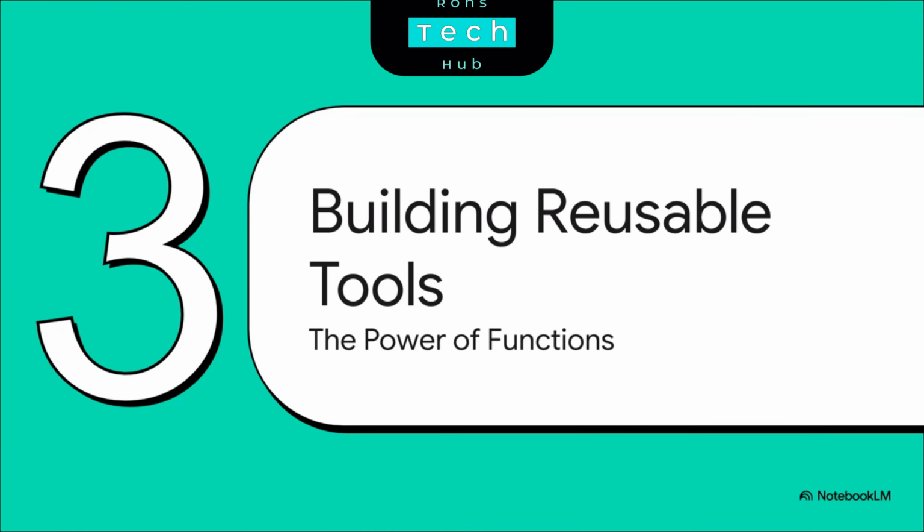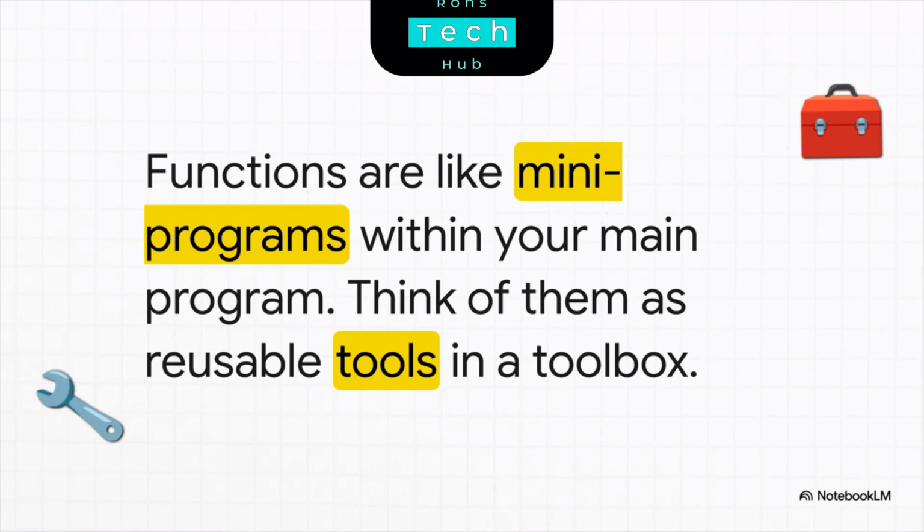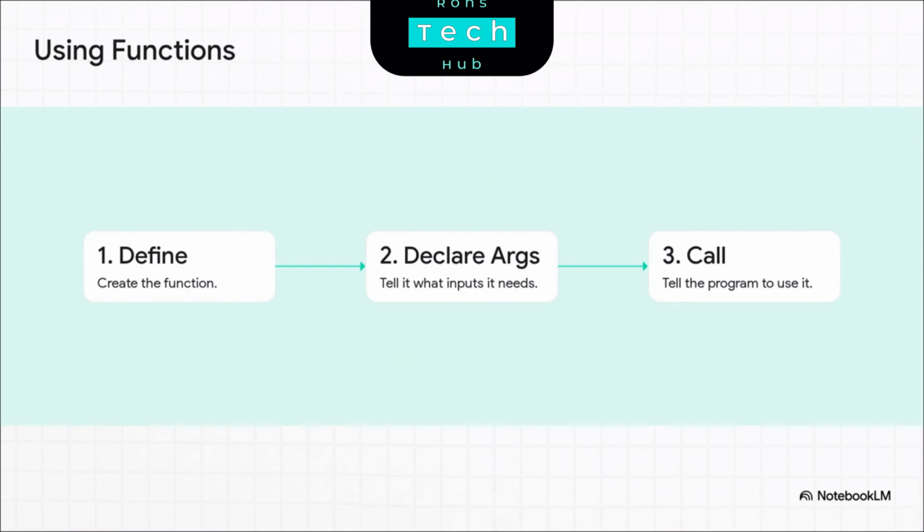All right, our assistant is smart and it's super efficient. But as our programs get bigger and more complex, things can get messy. We need to stay organized. And that brings us to our third and final superpower, building reusable tools with functions. This toolbox analogy is just perfect. Think of functions as custom tools that you build and put in your programming toolbox. Instead of rewriting the same block of code every time you need it, you just package it up neatly into a function. Then, whenever you need that specific job done, you just reach into your toolbox and call on the right tool. Simple.